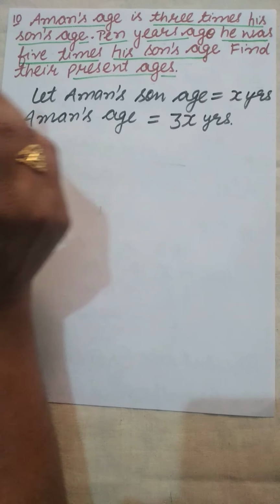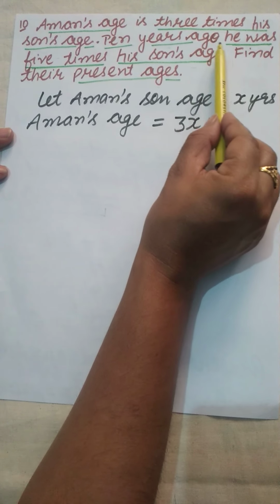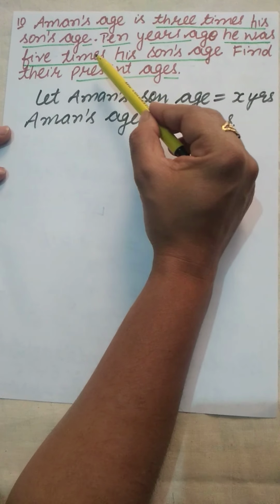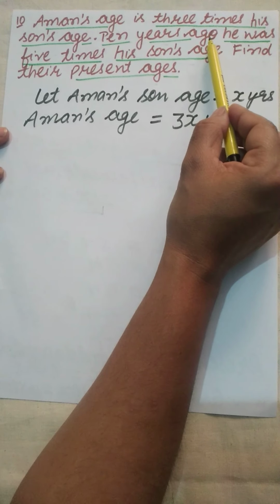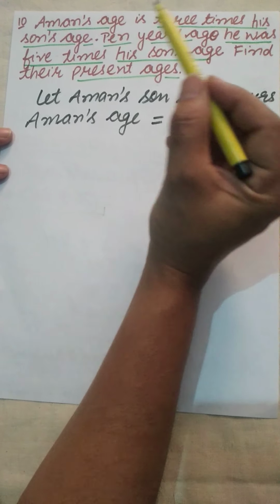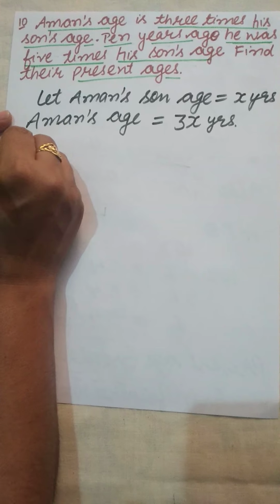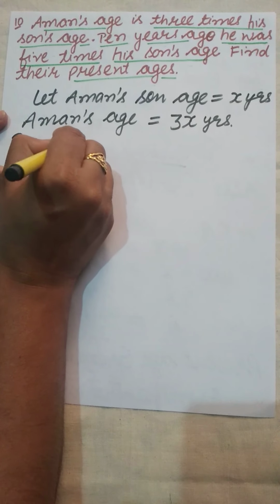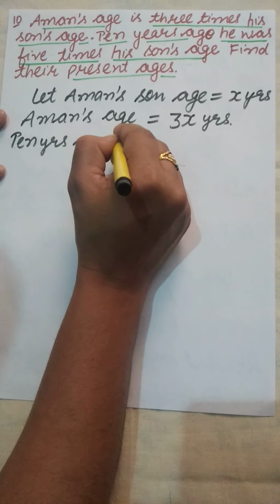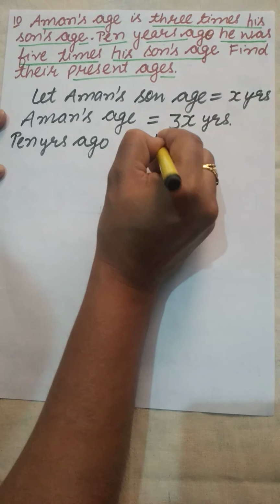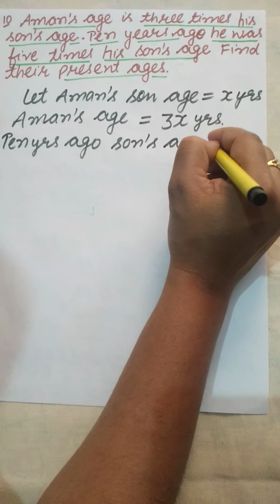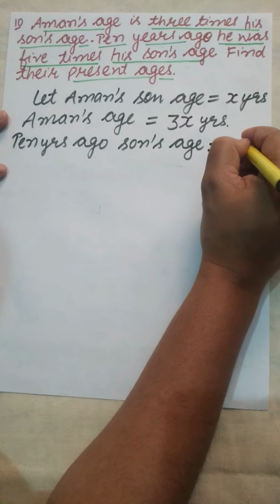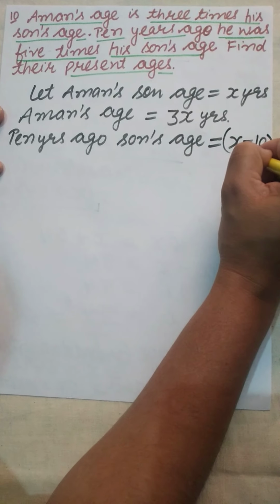Next condition is 10 years ago he was. It means this is the condition about the past. So 10 years ago the son's age is equal to x minus 10 years.